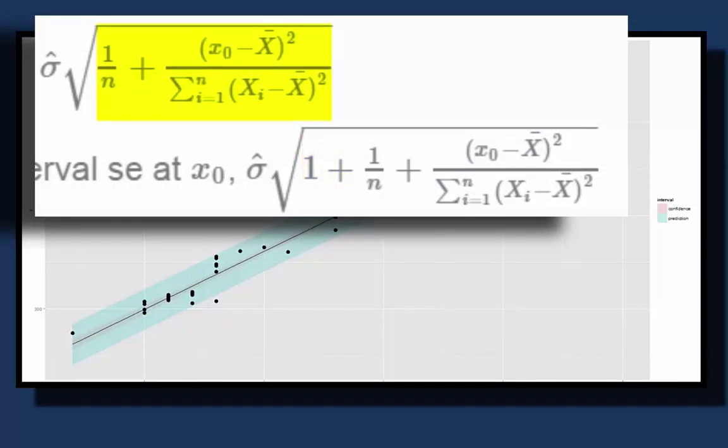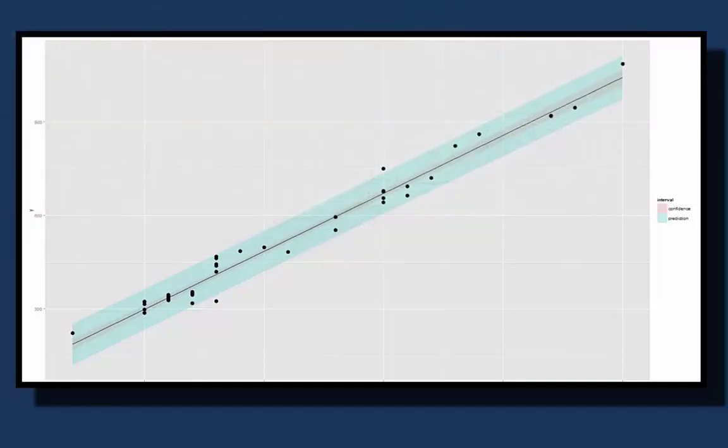So here's the way I like to think about this. Imagine if I collected an infinite amount of data at all different values of x along this line. Well, then I would pretty much know the regression line exactly. And if that were the case, I would be extremely confident about predictions on the line, where the line was at a particular x value. So as I collected more and more data, that salmon-colored confidence interval would get narrower and narrower around the line to the point where it was just the line itself. And that's good. That's what we would expect to happen. That's just the idea of statistical sampling working.